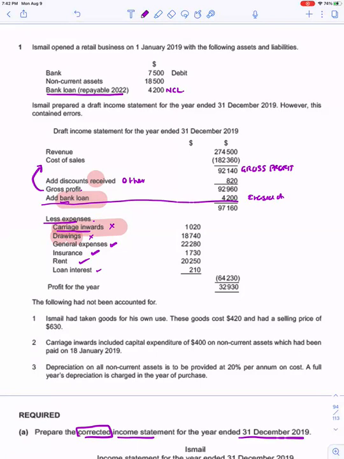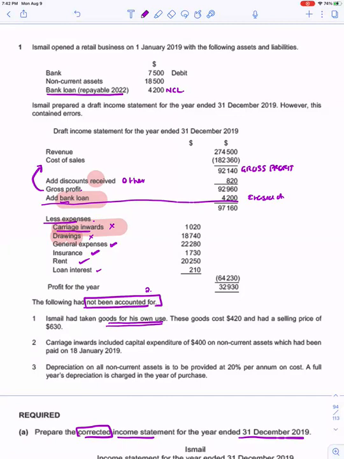Now let's see. Adjustments. Following had not been accounted for. If this was not accounted for, it means that it has to be adjusted, and adjustments have two effects. Ismail had taken goods for his own use. What are the two effects of goods for own use? Try and recollect.